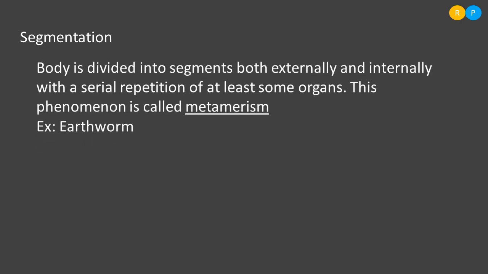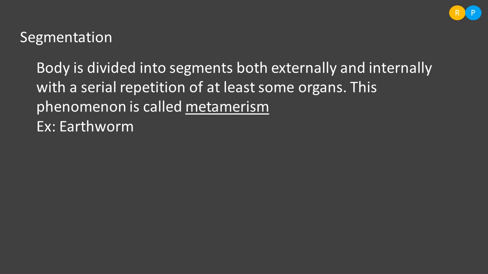Clear? So here the body is divided into segments both externally and internally. Not only can we notice that separation of units from the outside, internally also that separation can be seen clearly. So this repeated unit is present in the organism. In each unit we can notice some organs are repeatedly present. Some essential organs are repeatedly present in each segment in the animal.